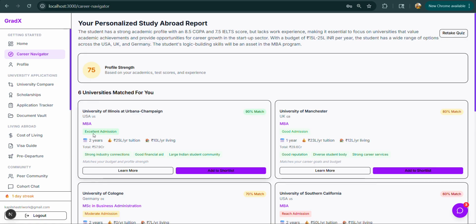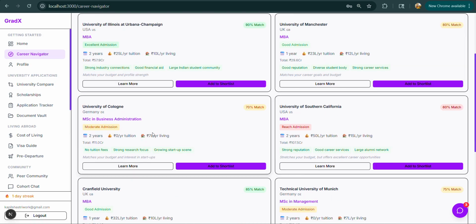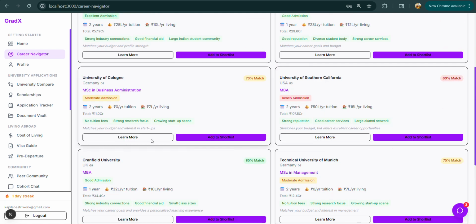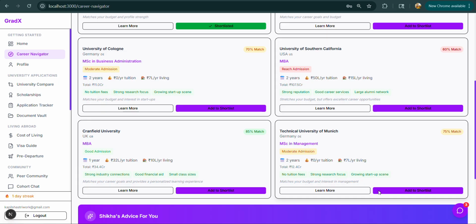It also came with a few details. For example, there are 90% chances of me getting into this university with the profile that I have submitted, under the profile strength. Then excellent admission, 2-year course, 25 lakh a year tuition fee, and 10 lakh a year living cost. What is special about this is strong industry connection, good financial aid, and a large Indian student community in this university. So I can click here to learn more about this university and add it to the shortlist. Let me add this one, and also add this one from Munich.